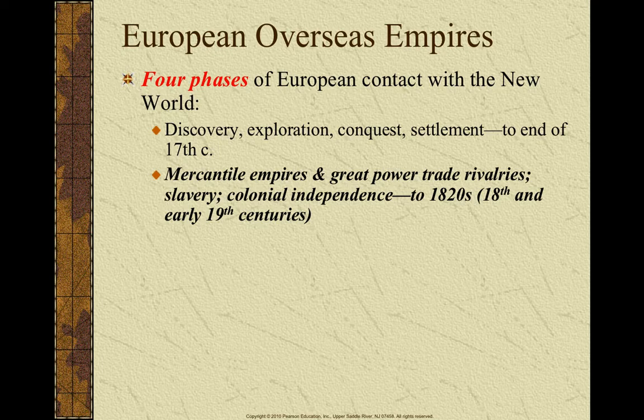The second phase, and what we're going to talk about today, is mercantilism. And we're going to see these huge trading empires, some of the rivalries that developed, economic rivalries that developed during this time. We're going to talk a little bit about slavery, and then we're going to talk about how some of those colonies and areas that were colonized in Phase 1, i.e. America, the 13 colonies, start to gain their independence. We're going to talk about the American Revolution in this chapter, and later on we're going to talk about Latin America gaining its independence a little bit later.